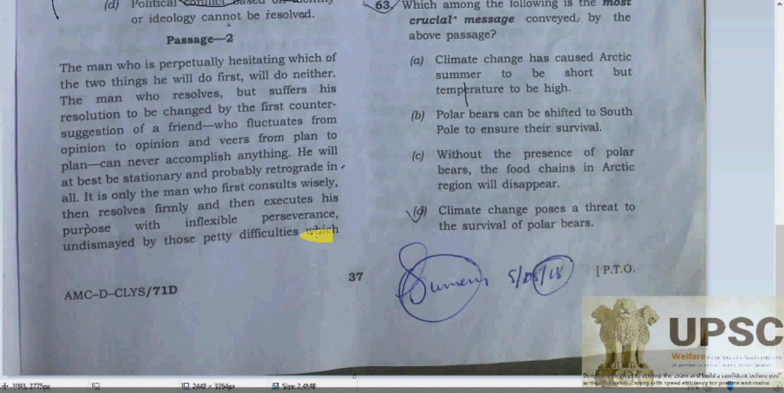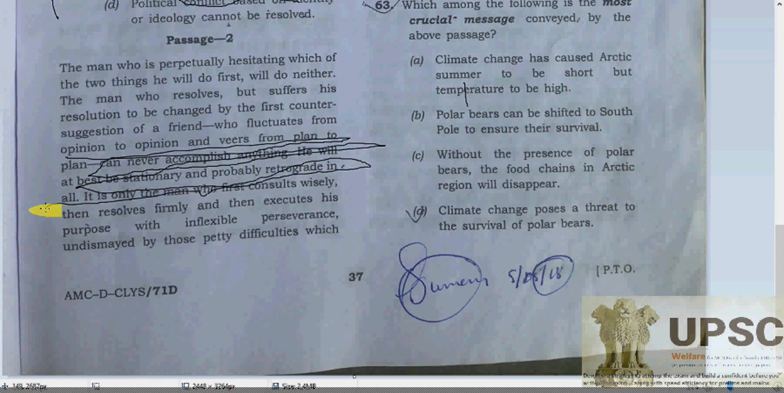The man who resolves but suffers his resolutions to be changed by the first counter-suggestion of a friend, who fluctuates from opinion to opinion, see here, yes, from plan to plan, can never accomplish anything. At best he will be stationary and probably retrograde in all.